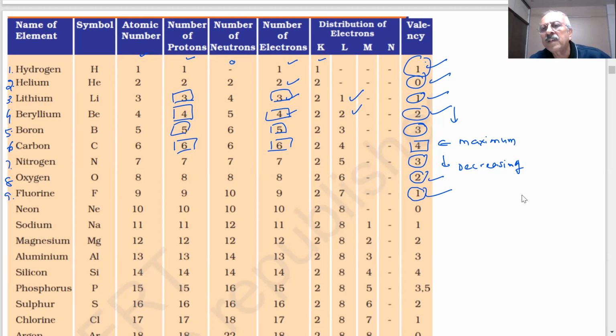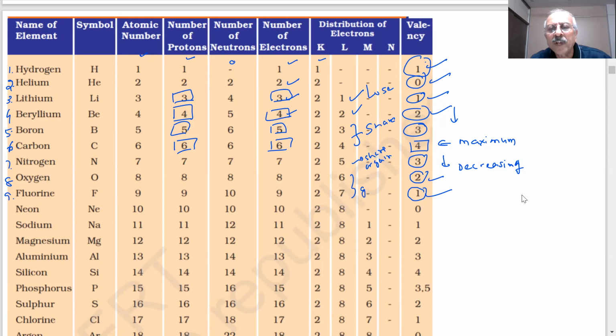But after 2, it is difficult to lose 3, 4, 5 electrons, and so on. So they may not lose, but they may share. And after this, 5 electrons cannot be lost, but they may start gaining. So they may share or gain, students.